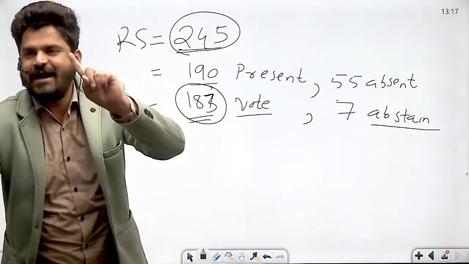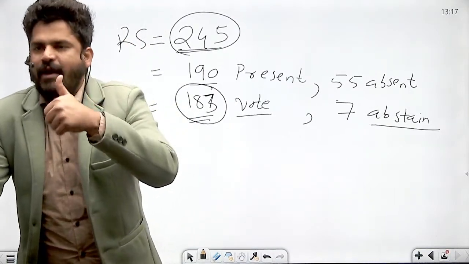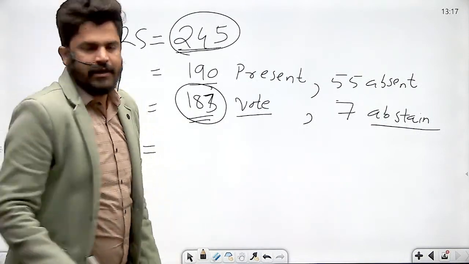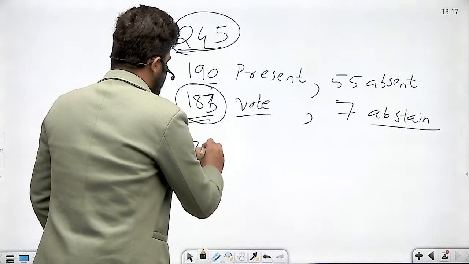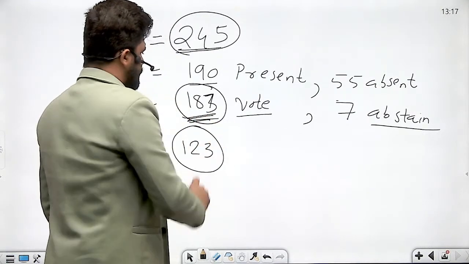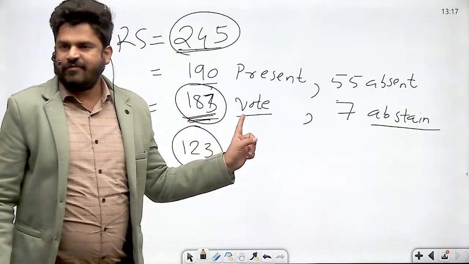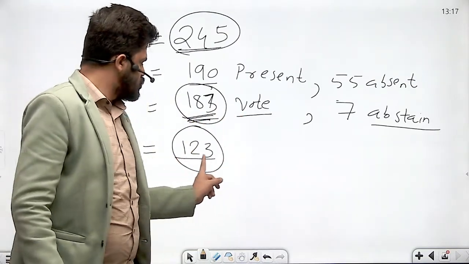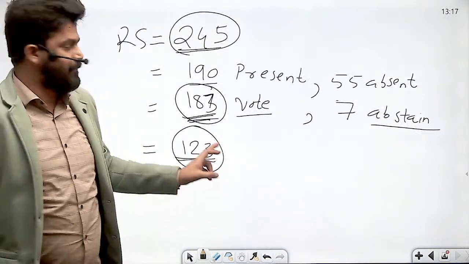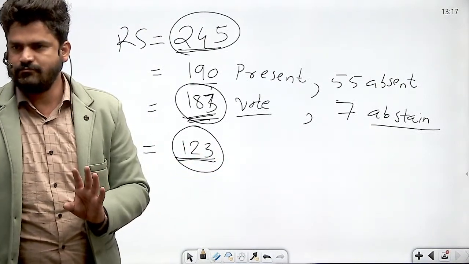Now first condition is that it should have absolute majority of Rajya Sabha. What is the absolute majority of Rajya Sabha? It is 123. So out of 183, 123 members should vote in favor of that particular resolution, right?